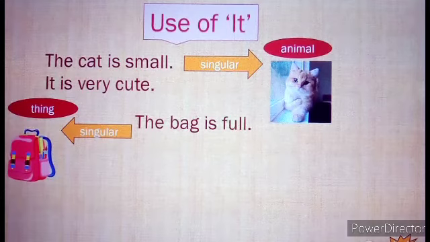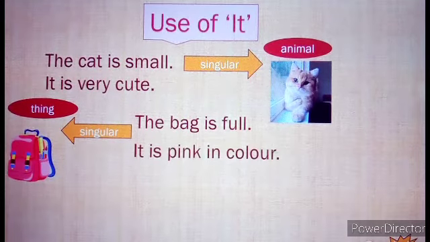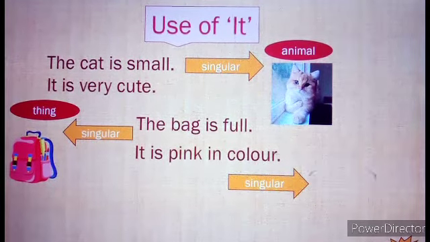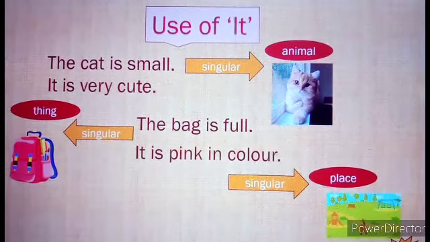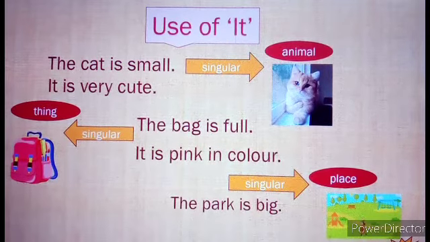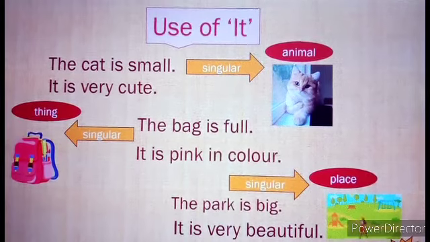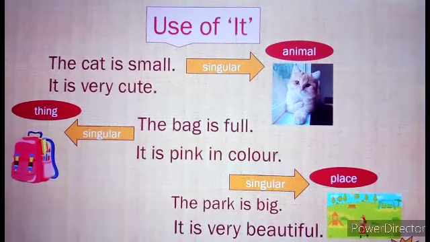Bag is a thing. The bag is full. Bag, we replace with it. It is pink in color. And another example of a place. The park is big. The park, we replace with it. It is very beautiful.